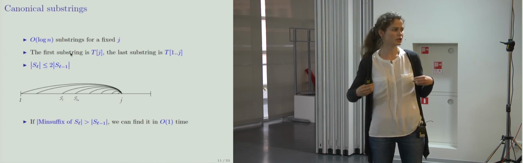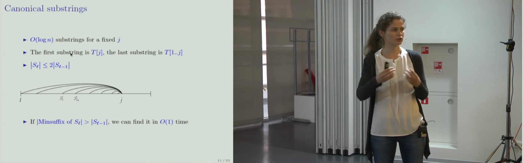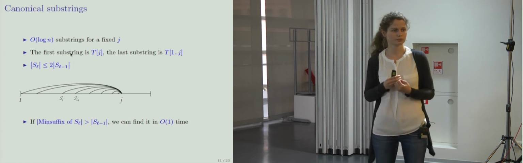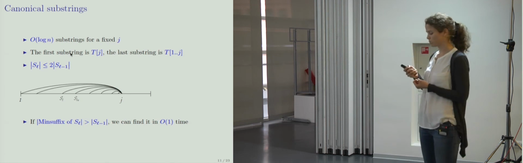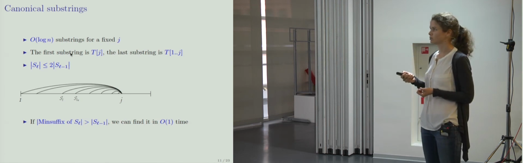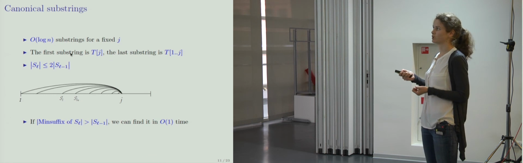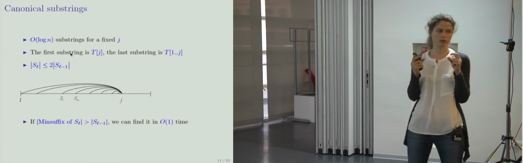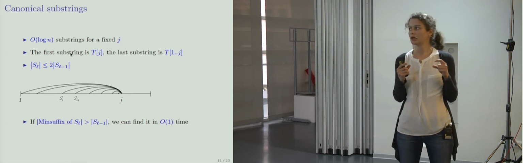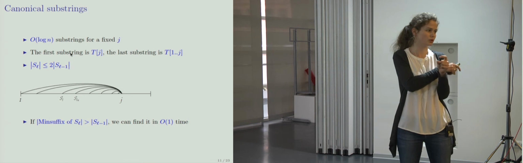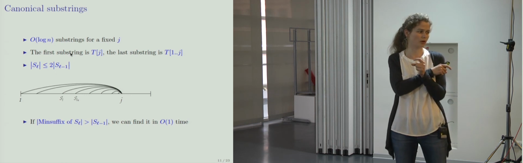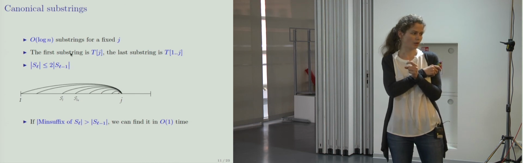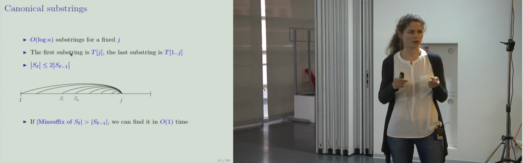And these canonical substrings must cover the interval 1 to j regularly. What does it mean regularly? It means that the lengths of two consecutive substrings differ by a factor of at most 2. So what do we need them for? The main property of these canonical substrings is here. If we know that the minimal suffix of the canonical substring S_L is longer than the previous canonical substring, S_L minus 1, then we can compute it in constant time. I will not explain how to do this, but I will explain how we use it.